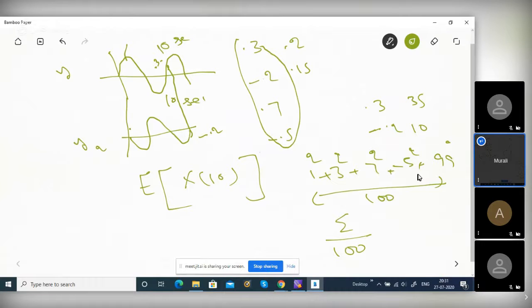Forget about probability, just an ordinary signal: you square the various samples, divided by the total number of samples. What do you call this? This is power, right?